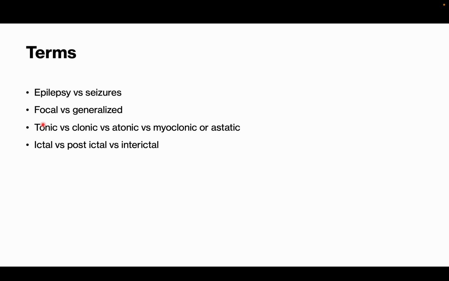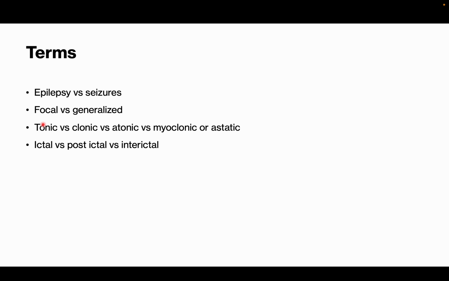So myoclonic is a very small jerk, like the sleep jerks you feel; those are myoclonic jerks. They last less than 100 milliseconds. There are sudden jerky movements that last a very short time. That is a myoclonic jerk. Atonic is the sudden loss of postural balance because of the loss of tone of all the muscles. The sudden loss of tone, he falls down.